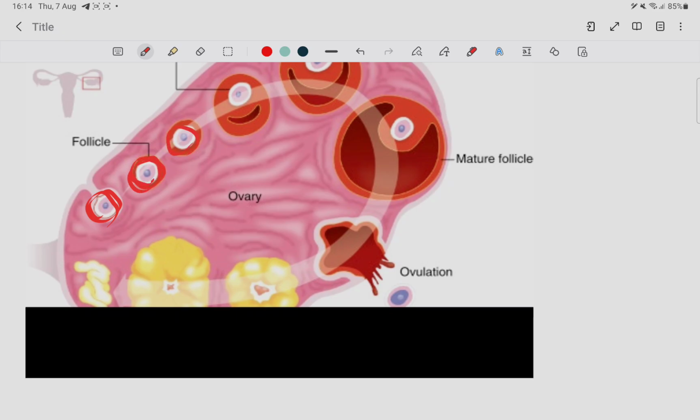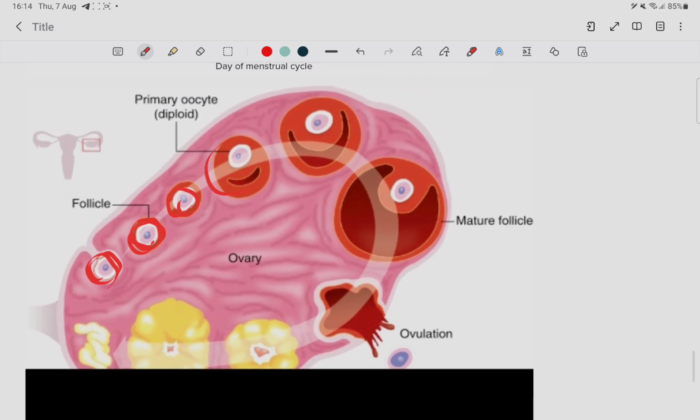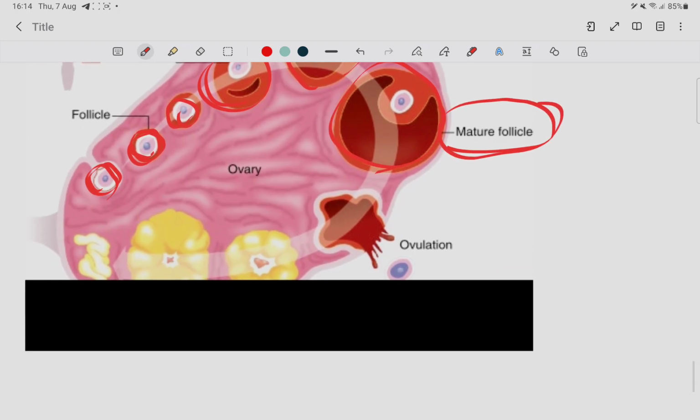The ovum in the follicle will be matured one by one until there is maturation, and this follicle will release the ovum to be outside to be fertilized, and there will be the yellow body, which is called the corpus luteum, which secretes progesterone and estrogen to support fertilization and stabilization.